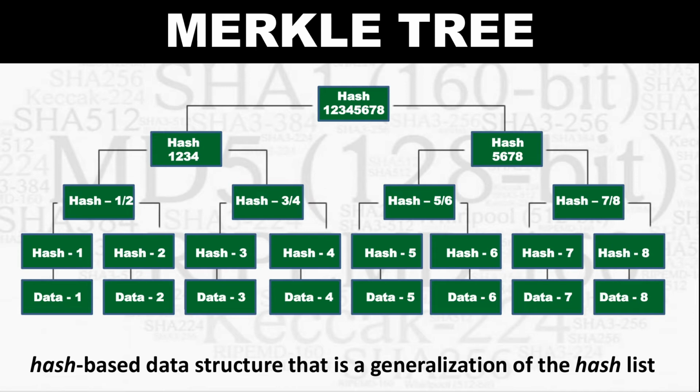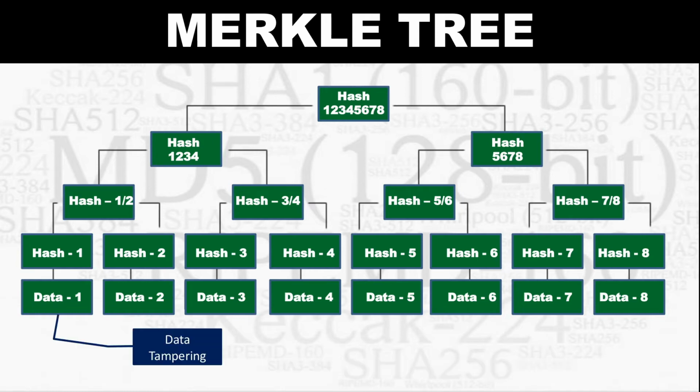Again, on similar lines to the earlier slide, we have the combined hash of 1 and 2, 3 and 4, 5 and 6, 7 and 8, and again we take a combined hash of 1, 2, 3, 4, then 5, 6, 7, 8, and then again the Merkle root, that is 1, 2, 3, 4, 5, 6, 7, 8.